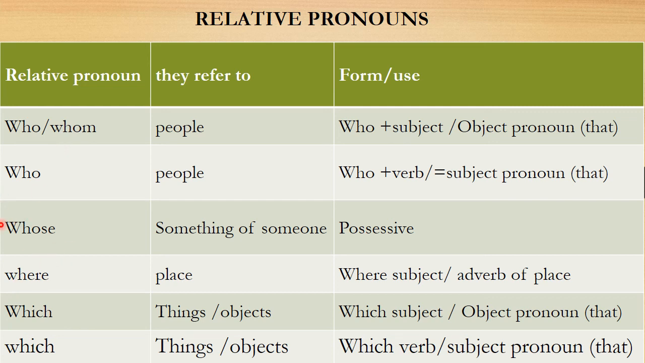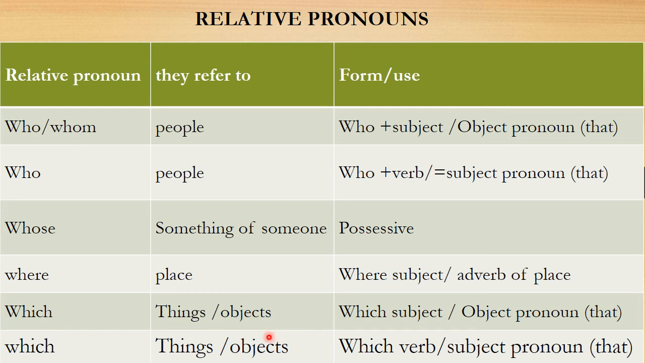Here, whose, something of someone, is possessive. We say, the car whose color is pink is mine, for example. Where is for place, where plus subject and a verb of place. You say, the school where I work has been painted in red.